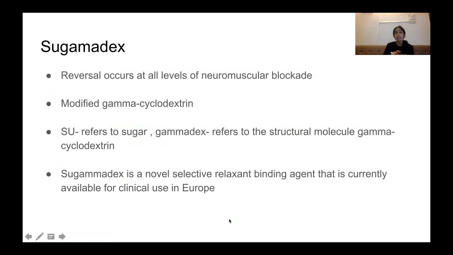Now coming to a newer reversal agent which has been approved in the UK. We do not have it here. Sugammadex reversal occurs at all levels of neuromuscular blockade. So even with an intense block, where there is no TOF and no tetanic stimulation, you can give Sugammadex. It is basically used for vecuronium and rocuronium reversal.